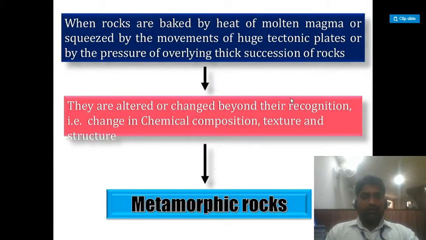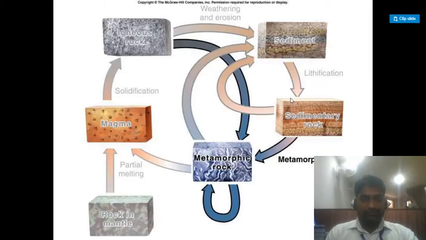When rocks are baked by the heat of molten magma, or squeezed by the movement of huge tectonic plates or by the pressure of overlying thick sections of rocks, they are altered or changed beyond recognition, that is, a change in chemical composition, texture and structures, and then the metamorphic rocks are formed.